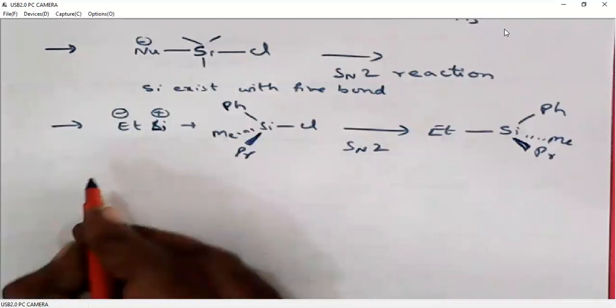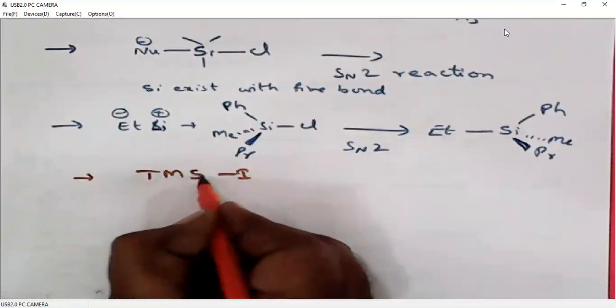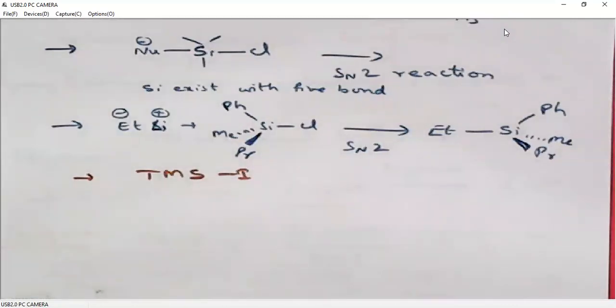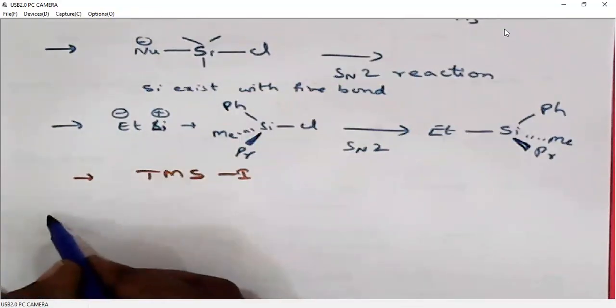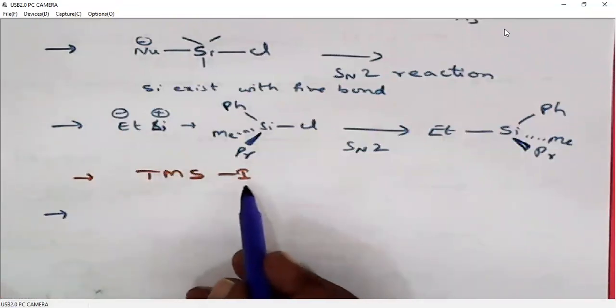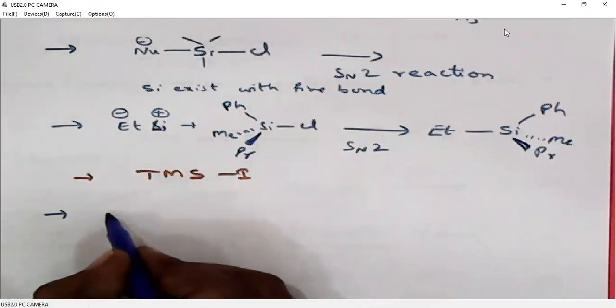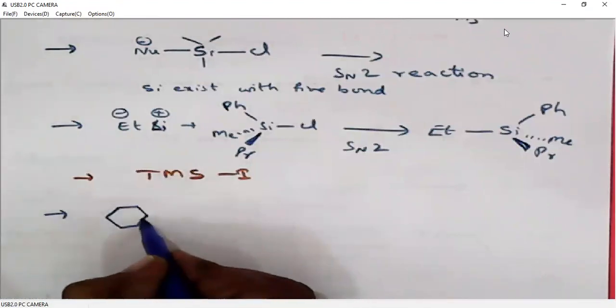Now we will see the examples of TMS iodide, TMS chloride. Similarly, TMS iodide. I'm not going to discuss the similar reactions with TMS chloride, but I'll be discussing different reactions. We can utilize TMS iodide in place of TMS chloride also. Now I will discuss where we can utilize only TMS iodide.